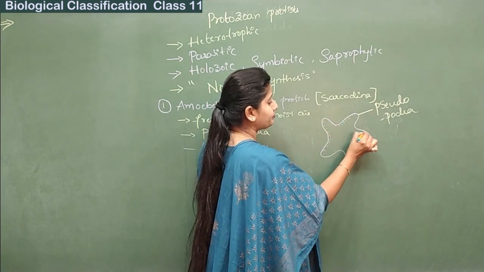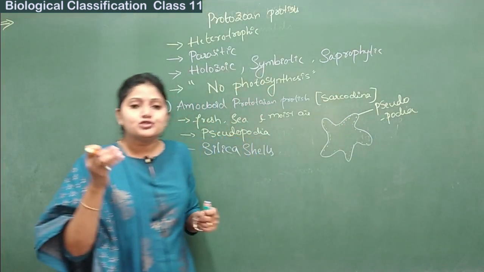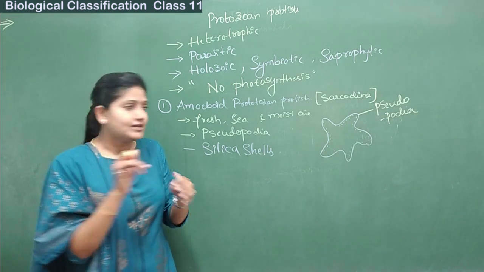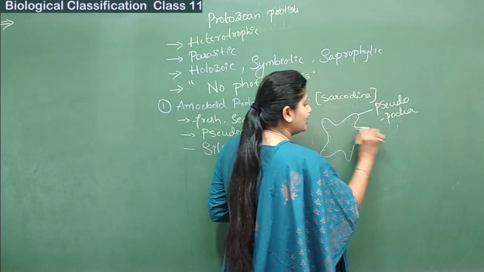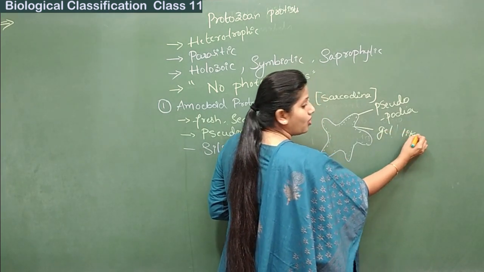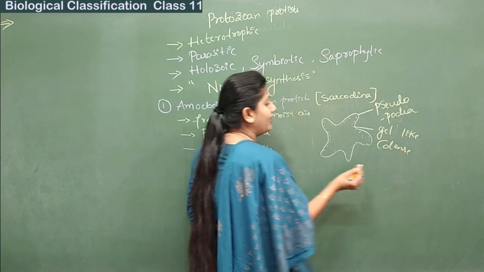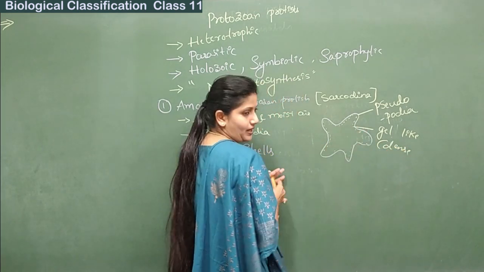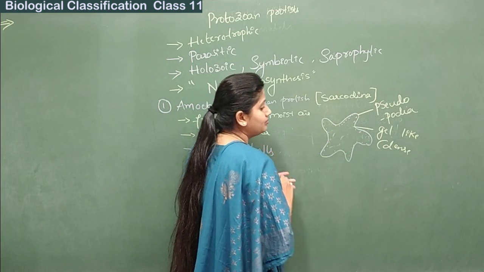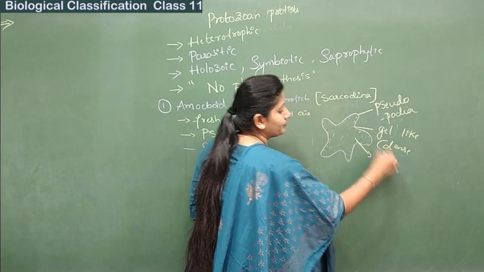The outer cytoplasm is usually very dense, a gel-like cytoplasm. Whereas this inner cytoplasm is solution-like.